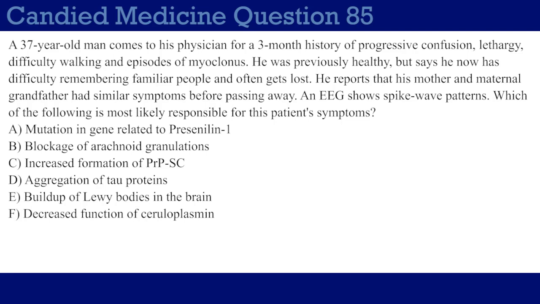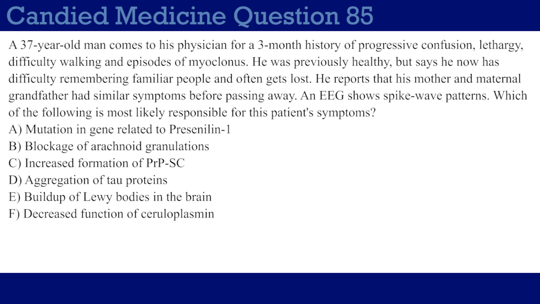A 37-year-old man comes to his physician for a 3-month history of progressive confusion, lethargy, difficulty walking, and episodes of myoclonus. He was previously healthy, but says he now has difficulty remembering familiar people and often gets lost. He reports that his mother and maternal grandfather had similar symptoms before passing away. An EEG shows spike wave patterns.